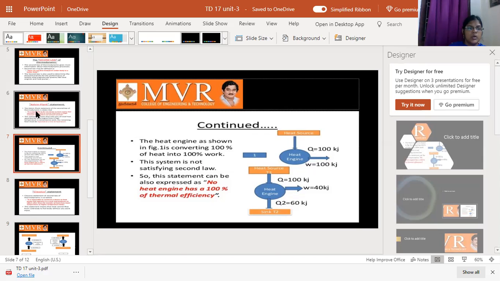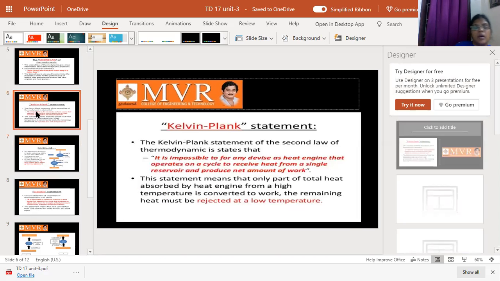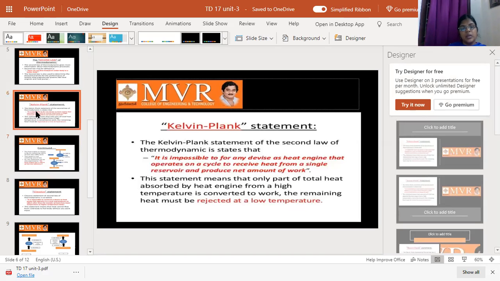Now we look at what the Kelvin Planck statement is. The Kelvin Planck statement of the second law of thermodynamics states that it is impossible for any device, such as a heat engine, that operates on a cycle to receive heat from a single reservoir and produce net work. I will show you, so you can understand easily.